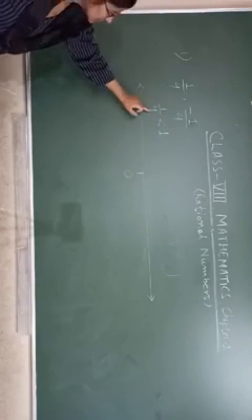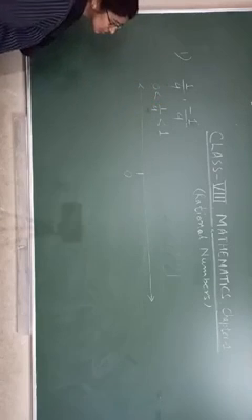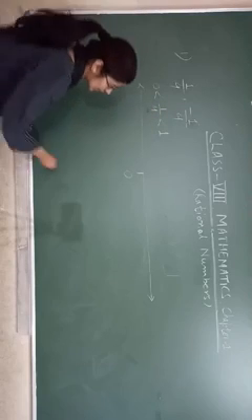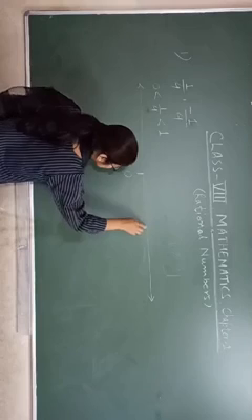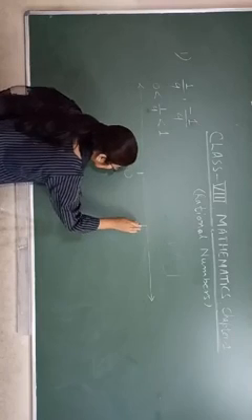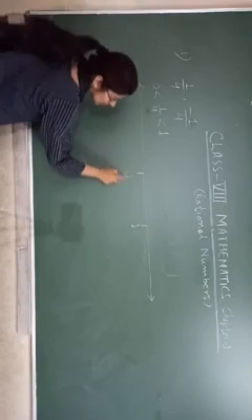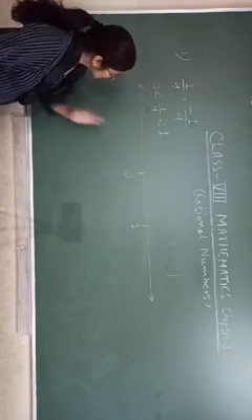So this number is less than 1 but greater than 0. So it means 1 by 4 lies in between 0 and 1. So we will represent 1 here. This number lies between 0 and 1.